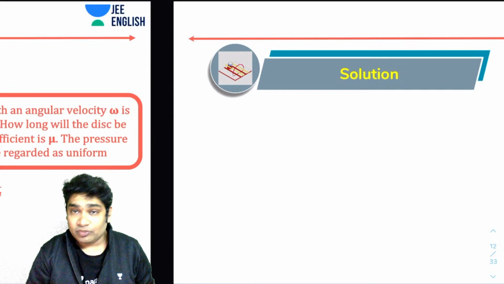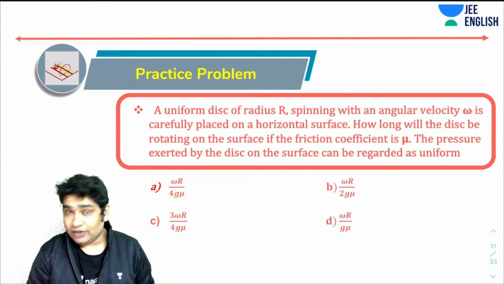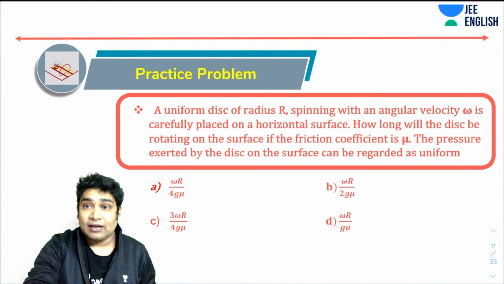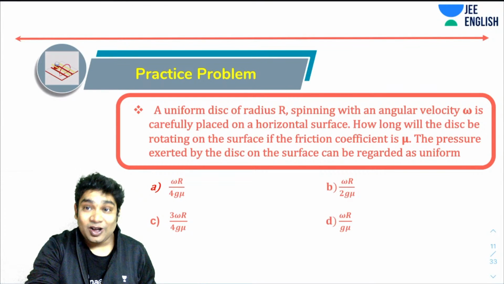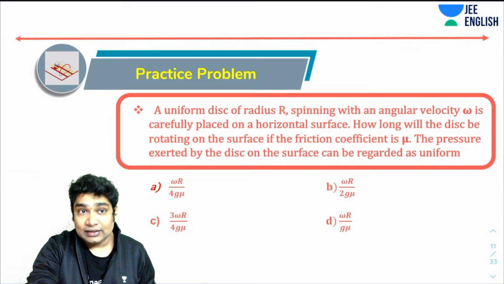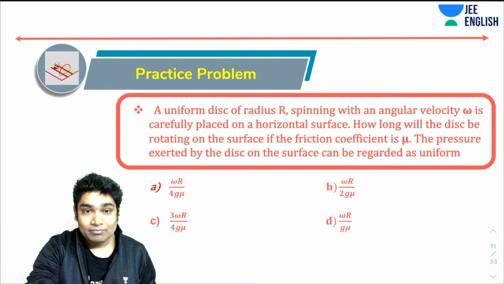In this question, you've been told a uniform disk of radius capital R is spinning with an angular velocity omega and is carefully placed on a horizontal surface. Now, how long will the disk be rotating on the surface if the friction coefficient is mu? The pressure exerted by the disk on the surface can be regarded as uniform. I think this is a wonderful question, and this will give you an idea about how to approach the previous problem. So why don't you guys give it a try?